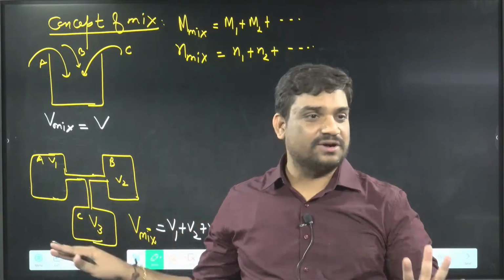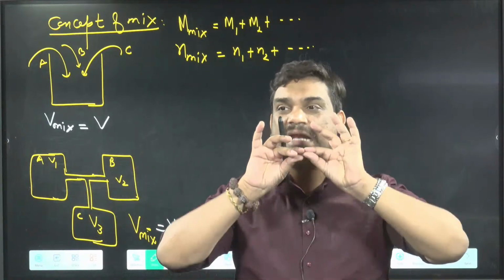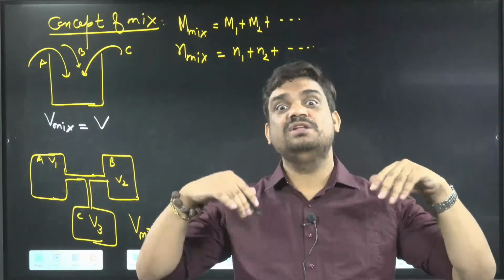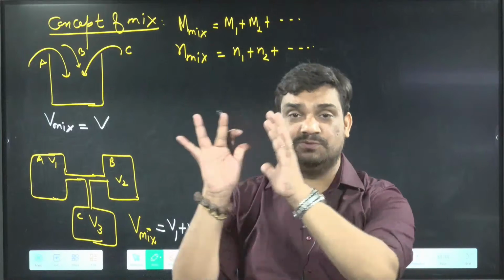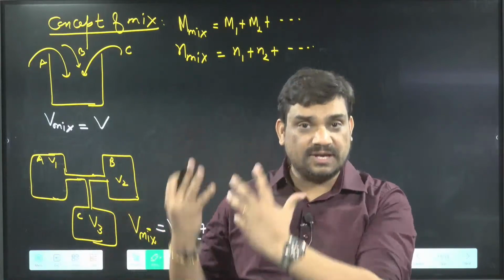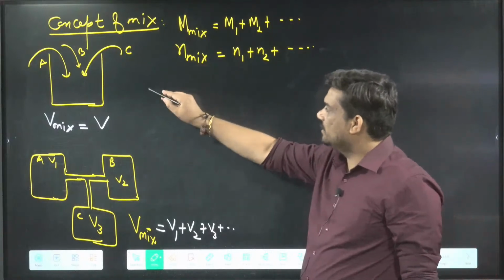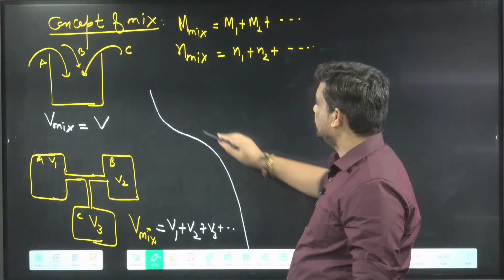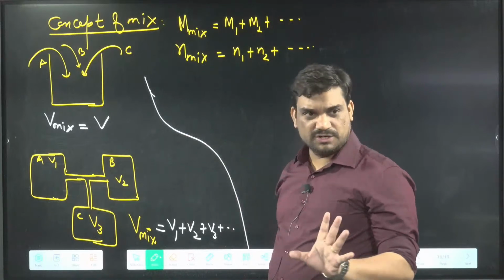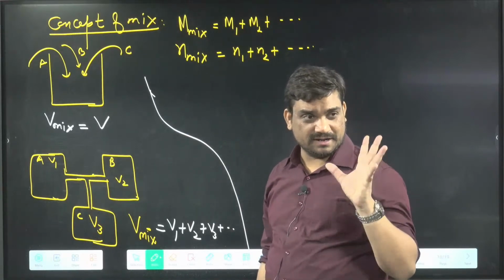Tube volume we are not considering because we are taking the tube as negligible. But if they give the volume of the tube as significant, then you will consider that volume also, because that volume is also available. That's it we have to do. Then we can use PV equal to nRT, clear?